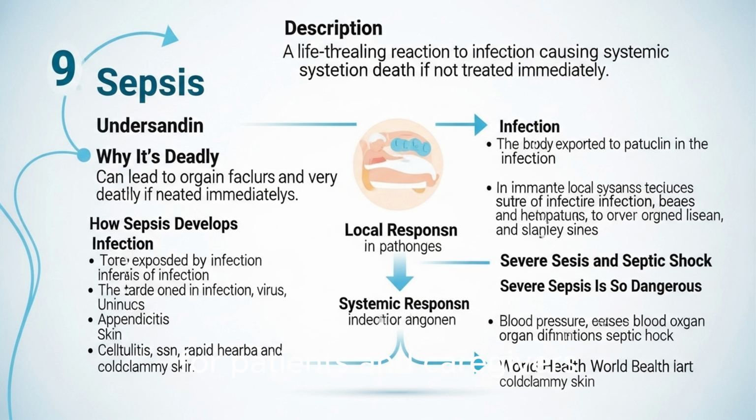For patients and caregivers, knowing the signs and acting quickly when infection symptoms worsen is one of the most effective ways to prevent sepsis-related deaths. Conclusion. Sepsis is a medical emergency that can arise from virtually any type of infection. It is unpredictable, fast-moving, and deadly if not treated immediately.